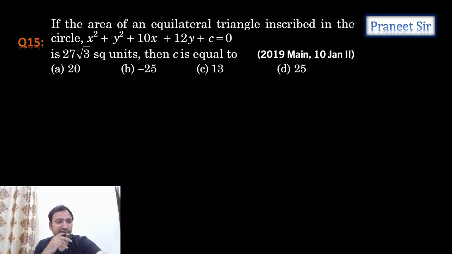Yeah, this is the next question we have. Start doing this question. The area of the equilateral triangle inscribed in this circle is given. Then what is the value of C? The area of the equilateral triangle is given. So if an equilateral triangle is given, can we calculate the circumradius, guys?